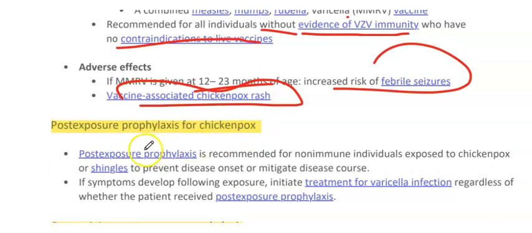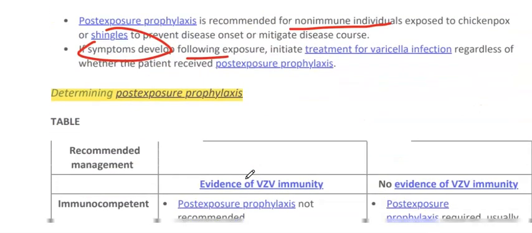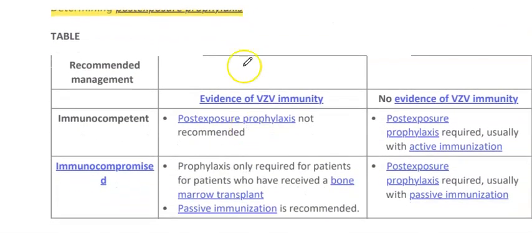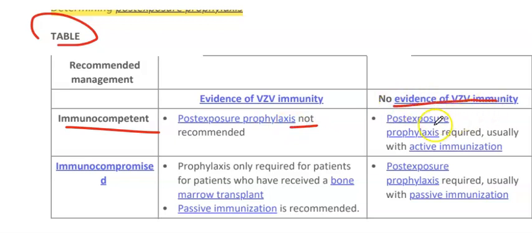Post-exposure prophylaxis is recommended for non-immune individuals who are exposed to chickenpox or shingles to prevent disease onset. If symptoms develop following exposure, initiate treatment of varicella infection regardless of whether the patient received post-exposure prophylaxis. Determining post-exposure prophylaxis: this is the table which gives a summary. For the immunocompetent individual having evidence of immunity, prophylaxis is not recommended. For the immunocompetent individual with no evidence of VZV immunity, prophylaxis is required with active immunization.